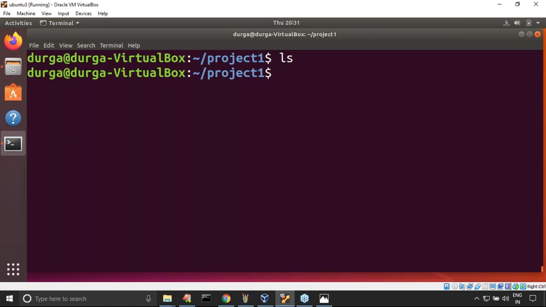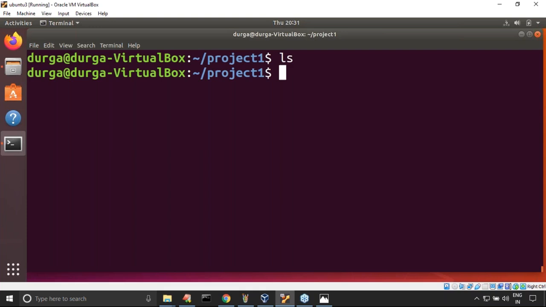Now I want to create a file. Can you spell out how you can create a file? Yes, you can create an empty file by using the touch command, the cat command, or a vi or vim editor; any of these is fine.